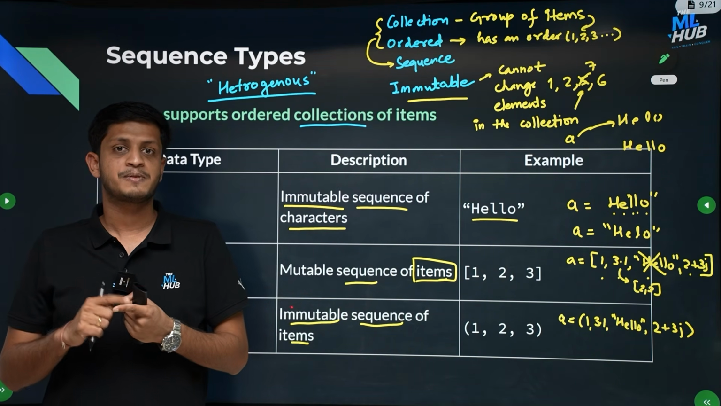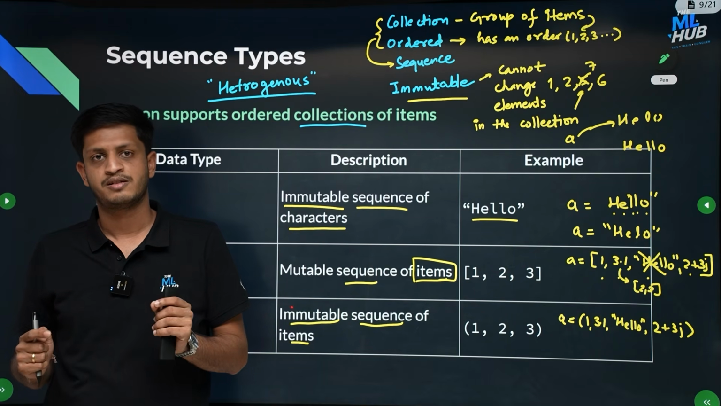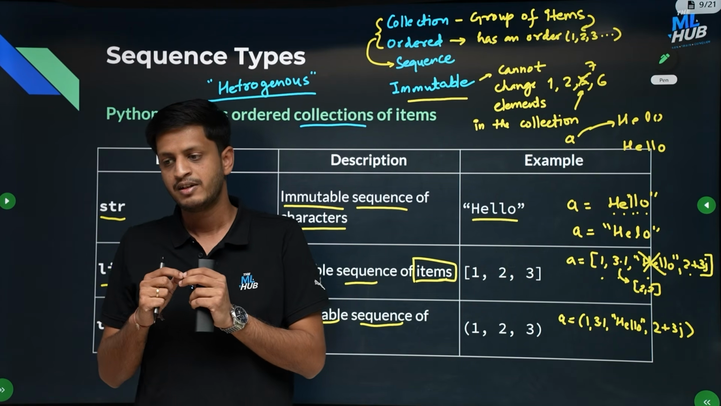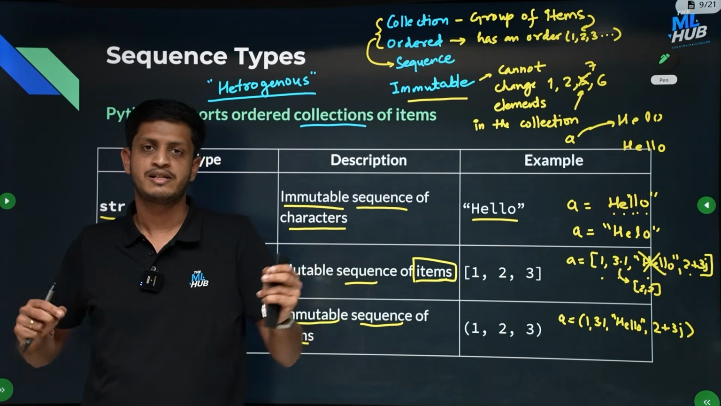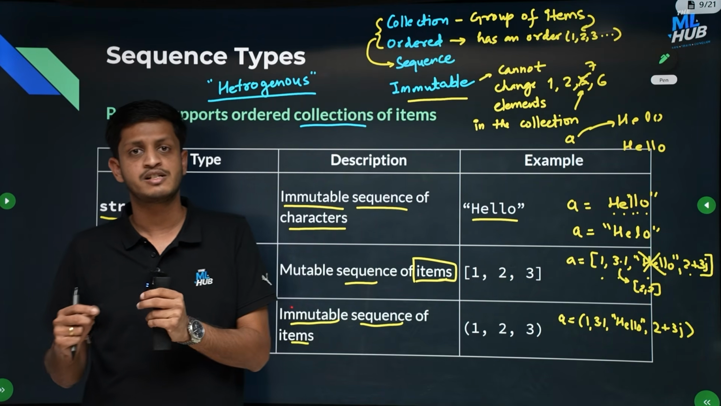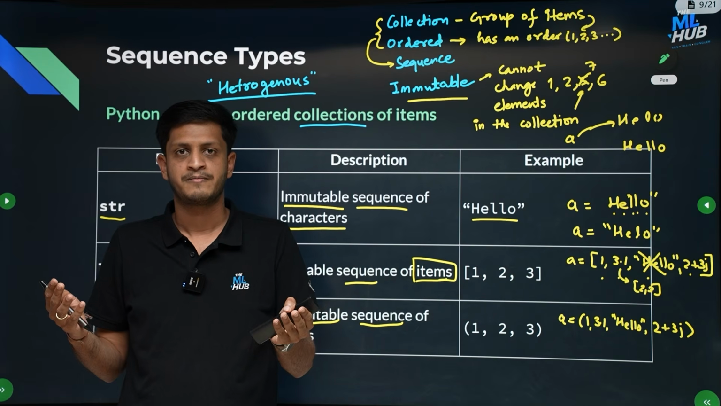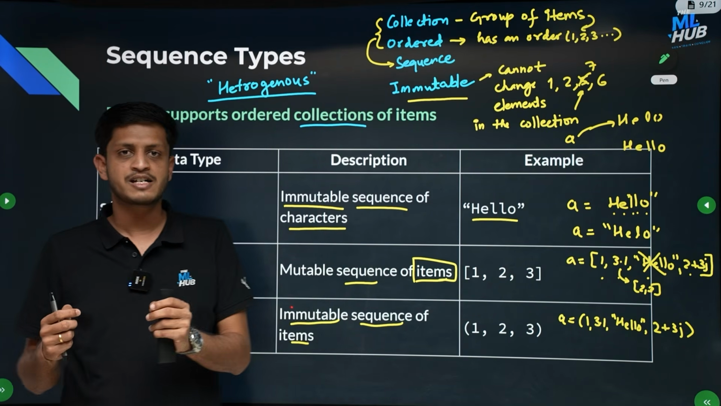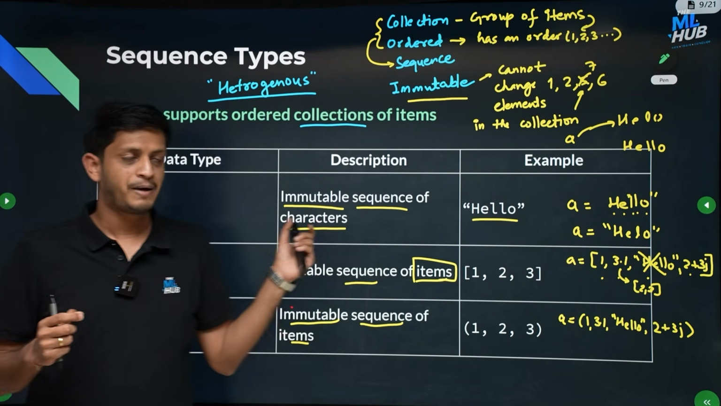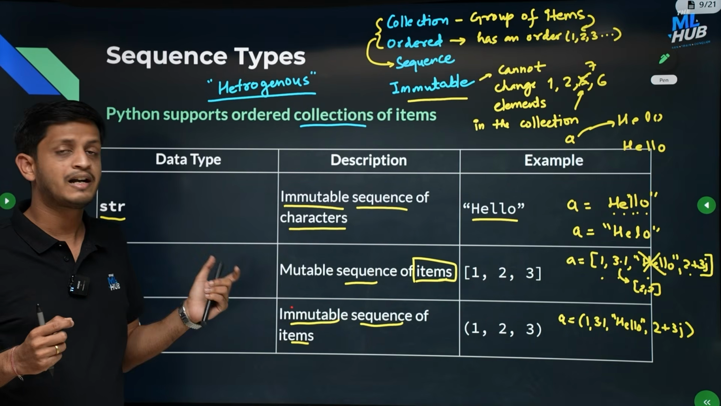But in C, C++ and Java, arrays are homogeneous. Homogeneous means they must have same data type. So in C or C++, when you are creating an array of integers, it can only hold integers. You cannot have 3 integers and a floating point number, right? So in C, C++ and Java, arrays are homogeneous, but in Python the lists, tuples are heterogeneous.